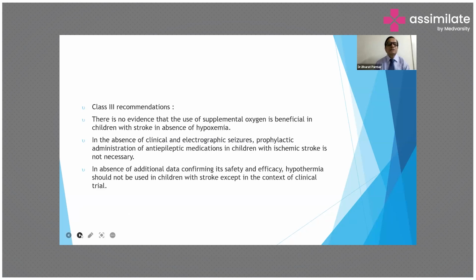In case of class 3 recommendation, there is no evidence that use of supplemental oxygen is beneficial in children with stroke in the absence of hypoxemia. In the absence of clinical and electrographic seizures, prophylactic administration of antiepileptic medication in children with ischemic stroke is not necessary. In the absence of additional data confirming its safety and efficacy, hypothermia should not be used in children with stroke except in the context of a clinical trial.